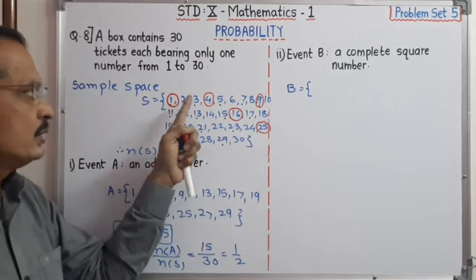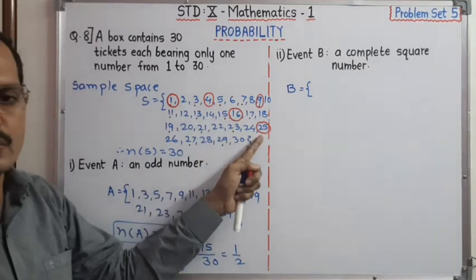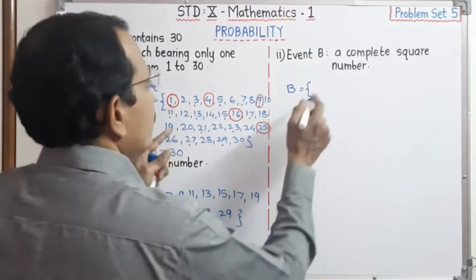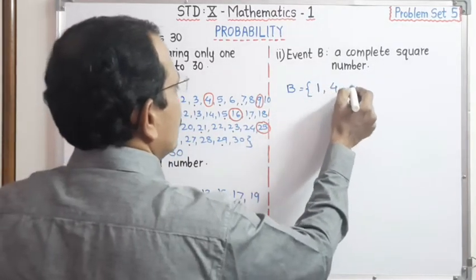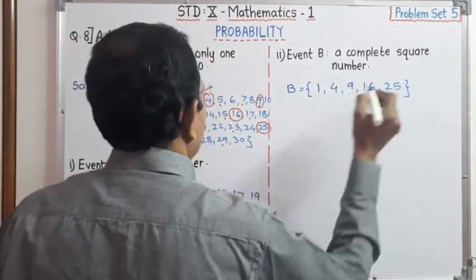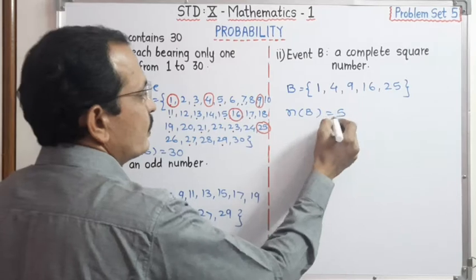This is square of 1, square of 2, square of 3, square of 4 and square of 5. Okay, therefore we can write here it is 1, 4, 9, 16 and 25. Total number of event B is equal to 5.